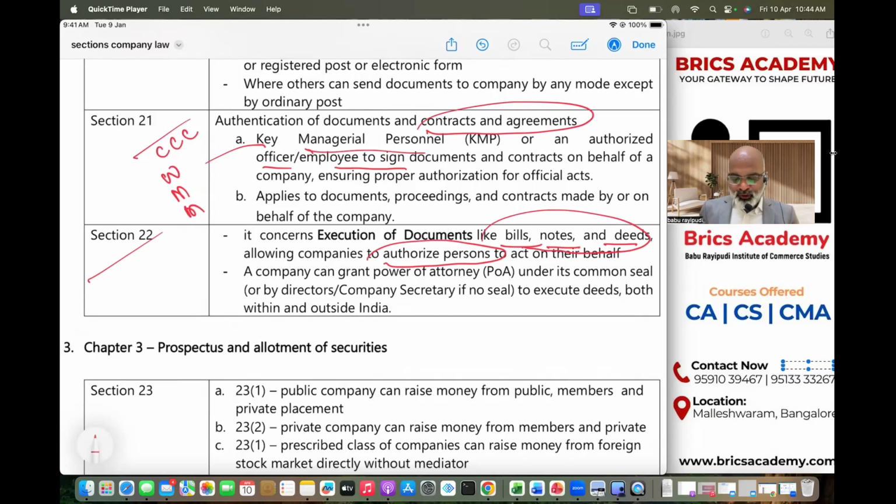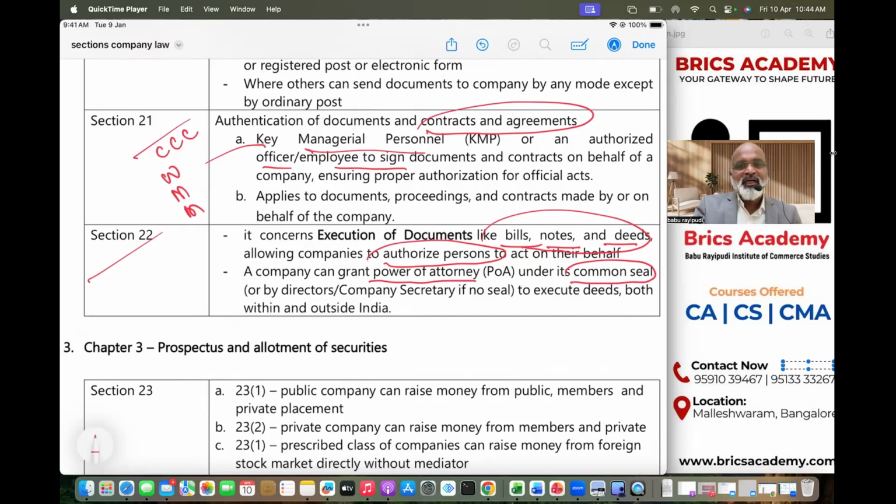So what can the company do to sign this? Because every time the board of directors or KMPs may not be available. Now what they can do is give a power of attorney to somebody. They can give it to one of the directors also, or to the company secretary also. So what it says is, with common seal. First of all, the company is an artificial person. How does the company sign these documents? The company seal itself is the signature.